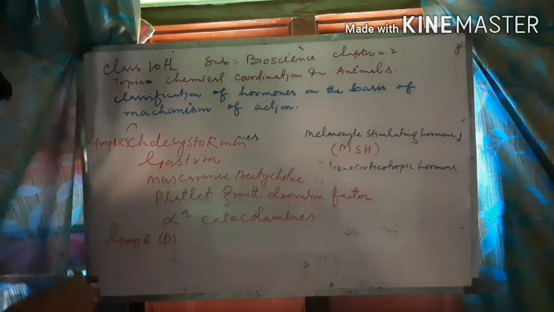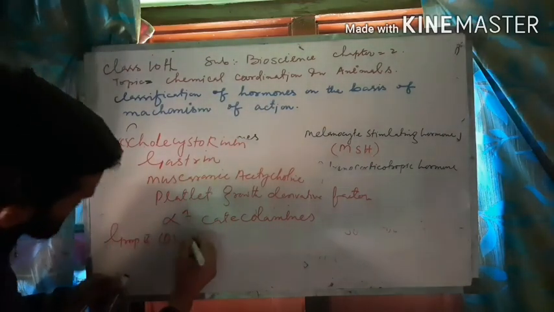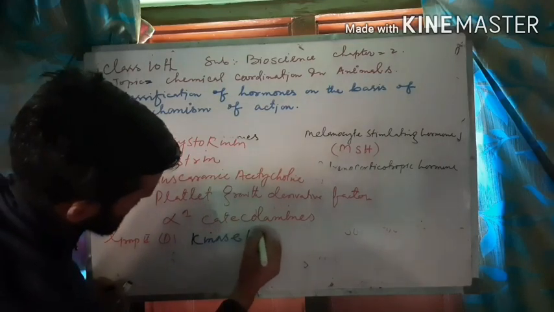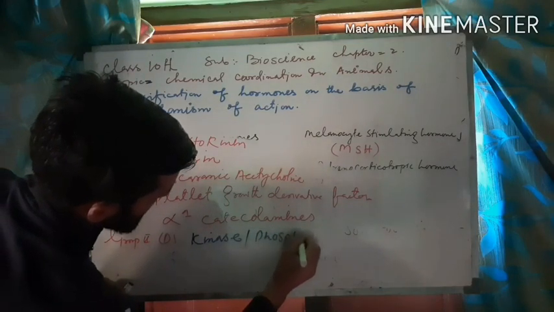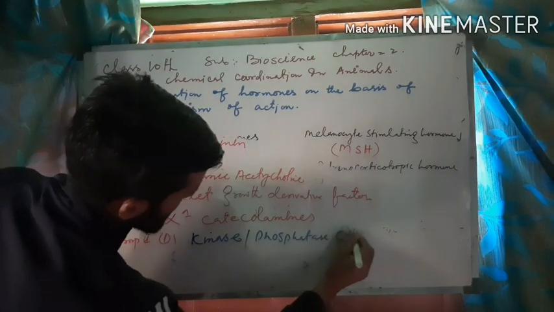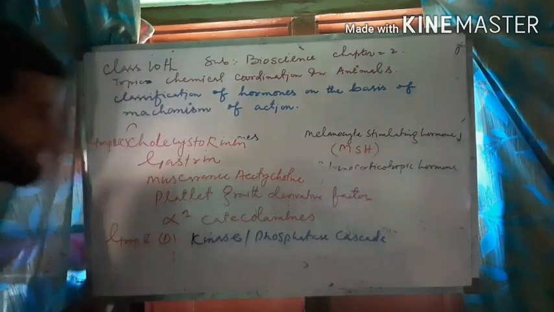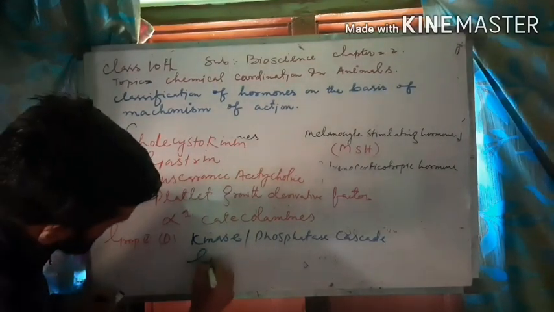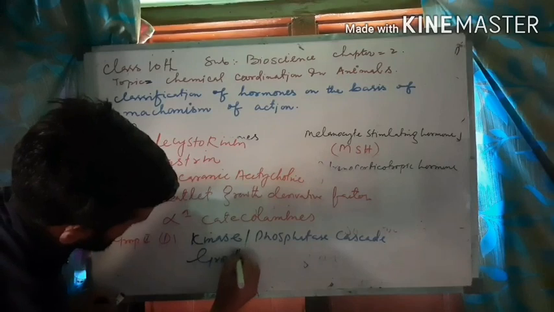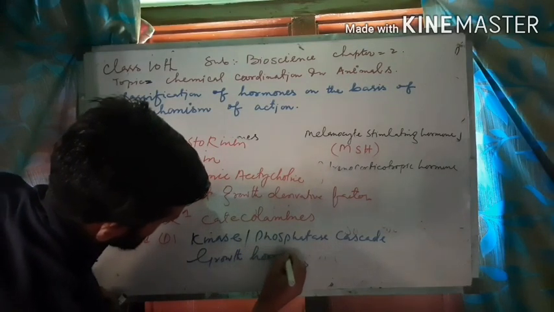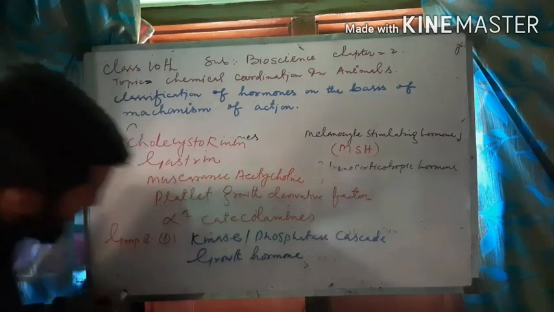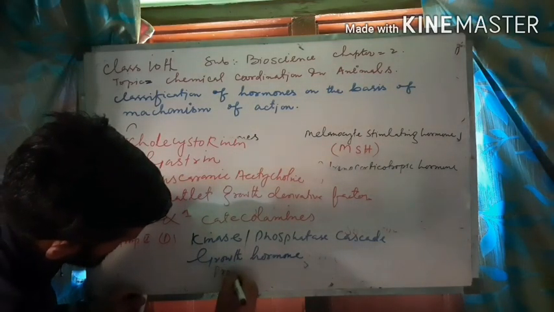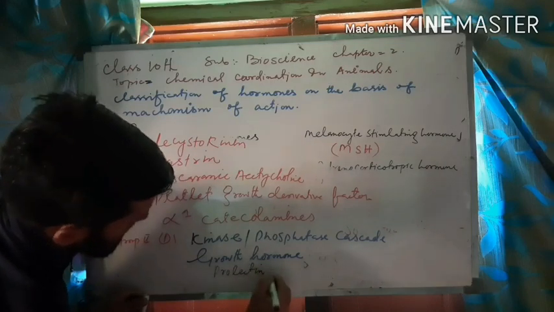Here the second messenger is kinase or phosphatase cascade. Phosphatase cascade. Some of the examples are growth hormone, prolactin, insulin.